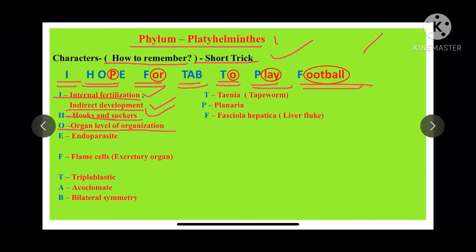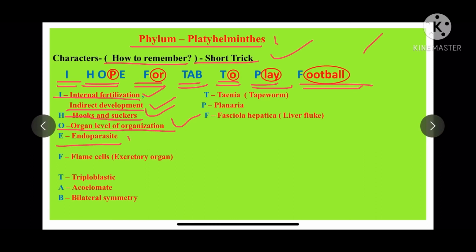O stands for organ level of organization. Means what? Now we know that cells come together to form tissue and tissues come together to form organs. This is the phylum where different tissues come together to form organs, and these organs perform different functions because there are different organs.